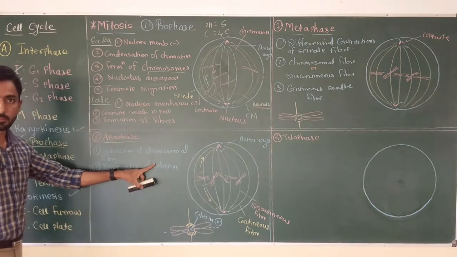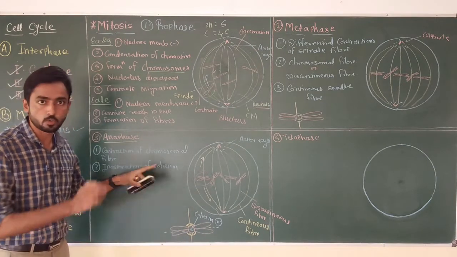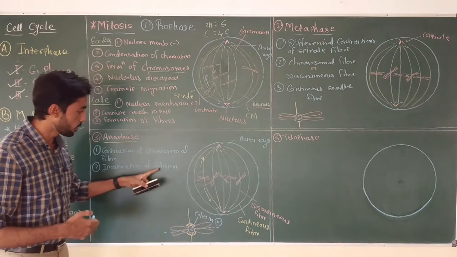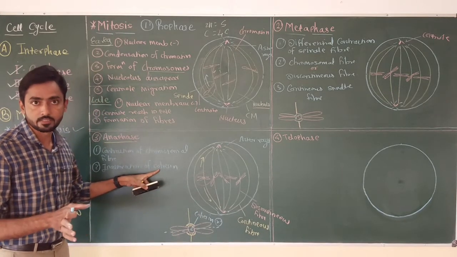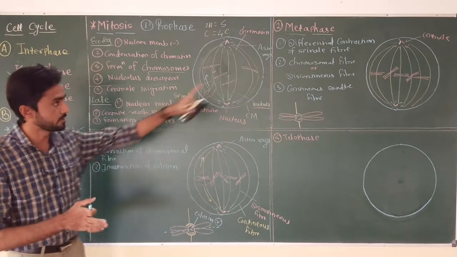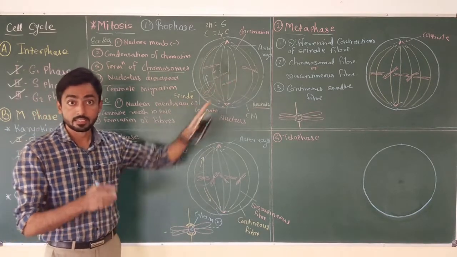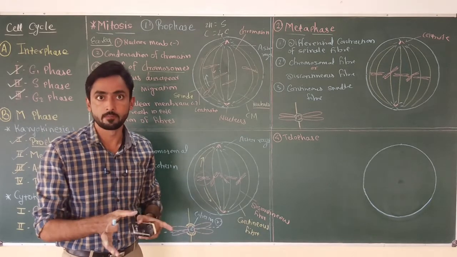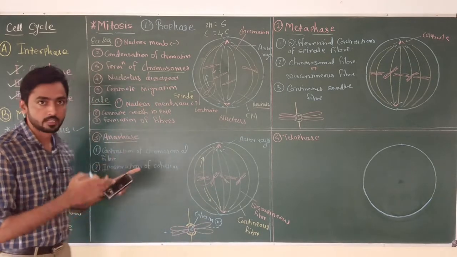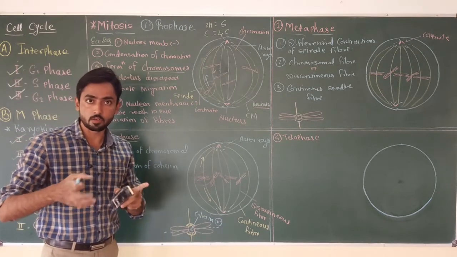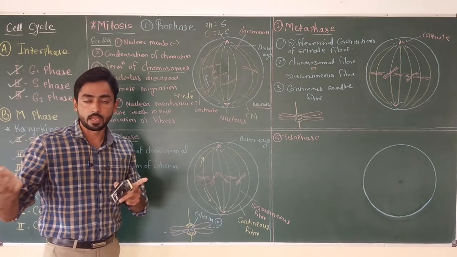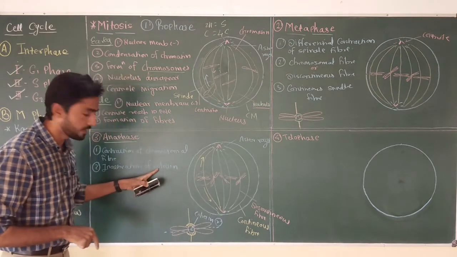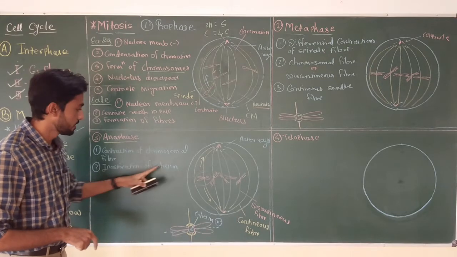It is also a protein complex present on the centromere which plays an important role in keeping sister chromatids together. And who is going to degrade this cohesin? A separase enzyme. Before anaphase, during prophase or metaphase, this separase enzyme is inactive because of the presence of an inhibitor called securin. But when the cell enters anaphase, this securin inhibitor is released from separase,